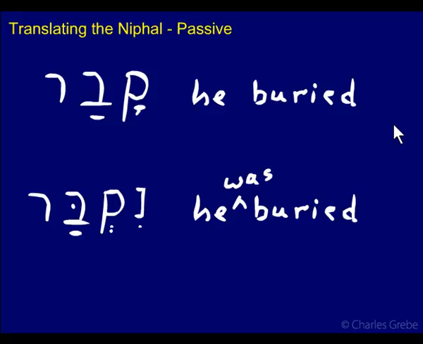Here it's active. He is burying someone else or something else. There's an object out here. Here the subject, he, is receiving the action. He was buried. Here the subject is doing the action. Here the subject is receiving the action. Kavar, nikbar. So the Niphal is the passive of the Qal.